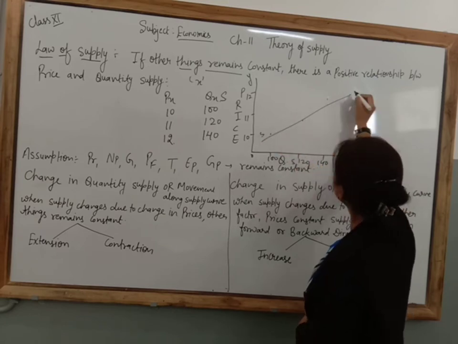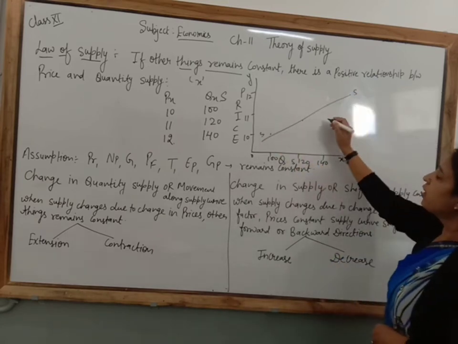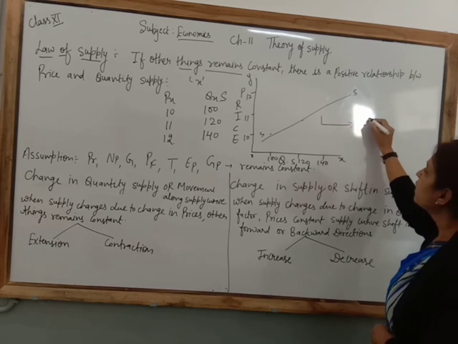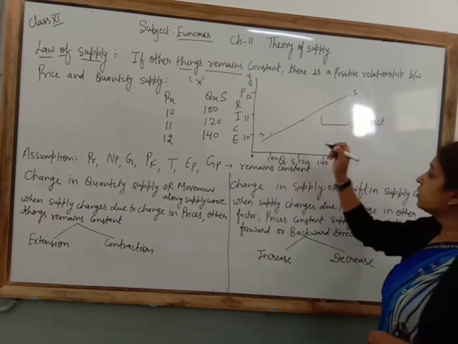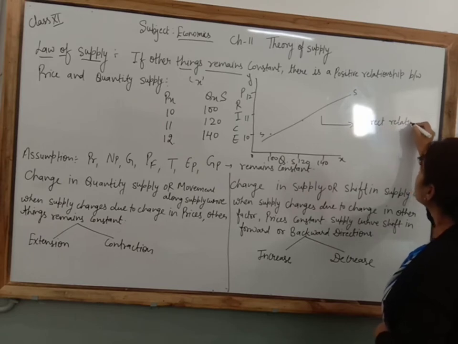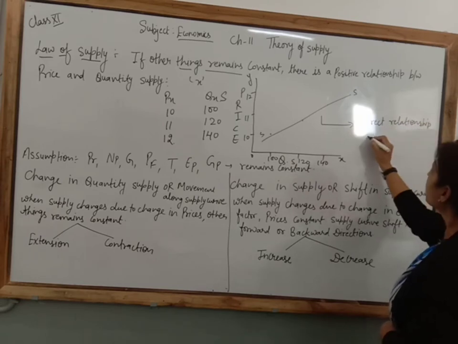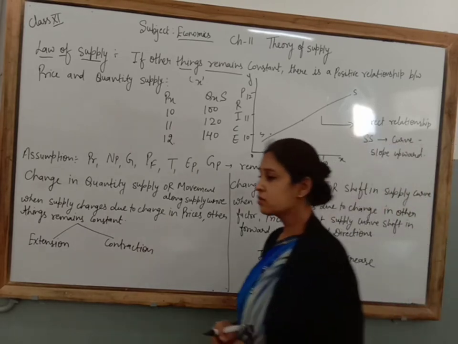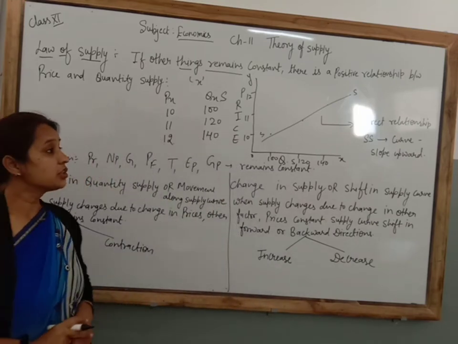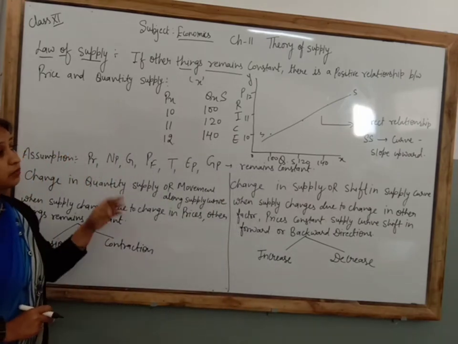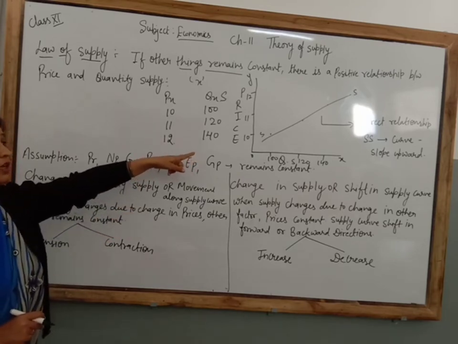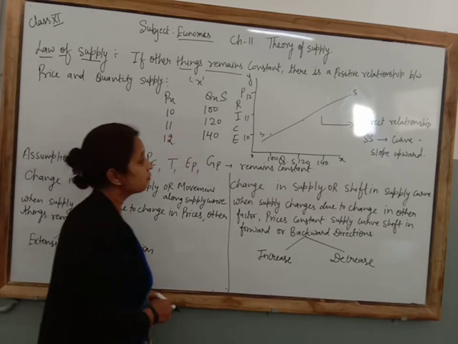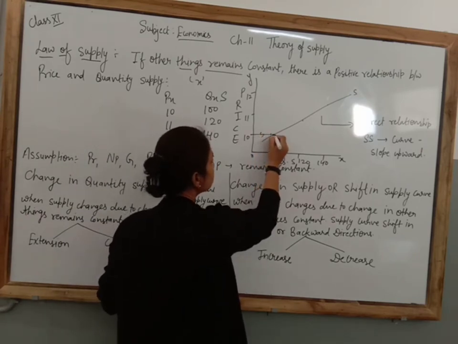Now draw it. You can see the supply curve slopes upward when there is a direct relationship between price and quantity supplied. If there is a direct, or positive, relationship, then the supply curve slopes upward. The demand curve, as all of you know, slopes downward. Why does it slope downward? Because there is an inverse relationship between price and demand. But there is a direct relationship between supply and price. Because of this, the supply curve will slope upward.